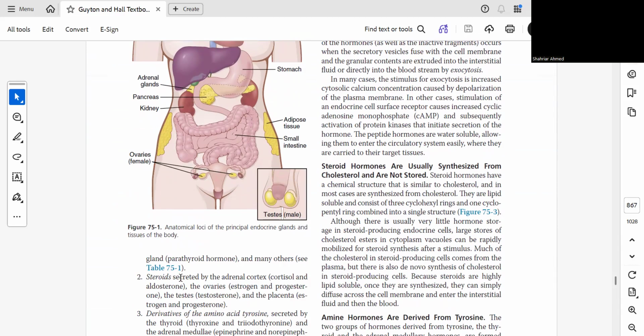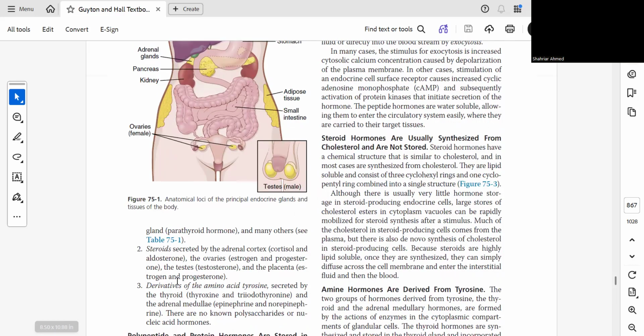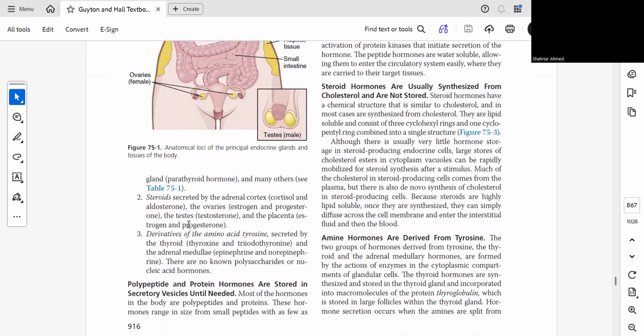Steroid hormones are secreted by the adrenal cortex, like cortisol, aldosterone; the ovaries, estrogen and progesterone; the testes, testosterone; and the placenta, estrogen and progesterone. Derivatives of the amino acid tyrosine are secreted by the thyroid, thyroxine and triiodothyronine, and the adrenal medulla, epinephrine and norepinephrine. So you will have to remember this classification.